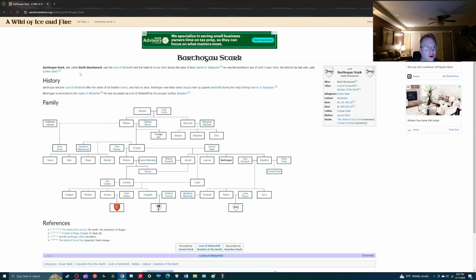Barthagen, also called Barth Blacksword, it's a badass name, was the Lord of Winterfell and the head of House Stark during the reign of King Daeron II. That would be Daeron the Good, not to be confused with Daeron the Young Dragon that we just spoke about before, who had an absolute hard-on to complete the conquest of Dorne and bring Dorne into the fold of the Seven Kingdoms, bending the knee to the Iron Throne. He failed. He was the fourth-born son of Lord Cregan Stark, the third by his last wife, Lady Lyanna.